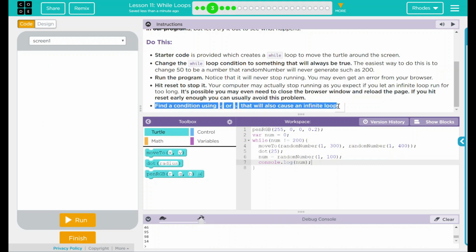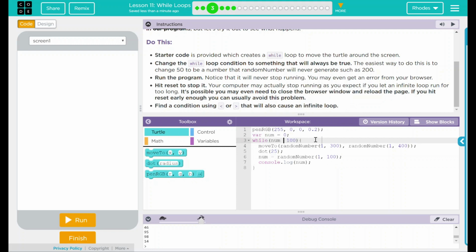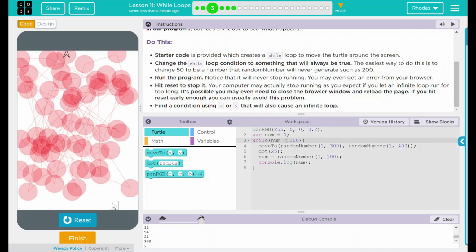We also have to find a condition that uses greater than or less than that will also cause an infinite loop. Let's go back to our 100 here. And what if I just put something simple? Like num has to be less than 100. So at this point, random number will generate something between 1 and 100. While num is less than 100, it'll keep running. In this case, it should never stop because we'll never get a number greater than 100 or equal to 100. So let's hit run.